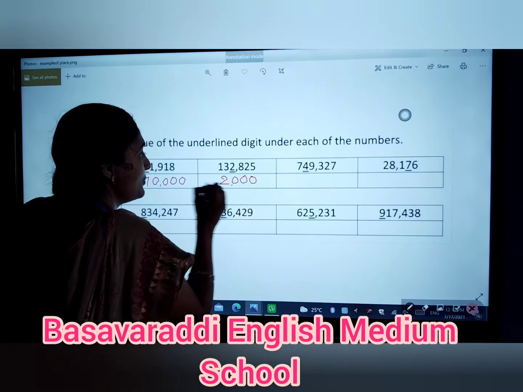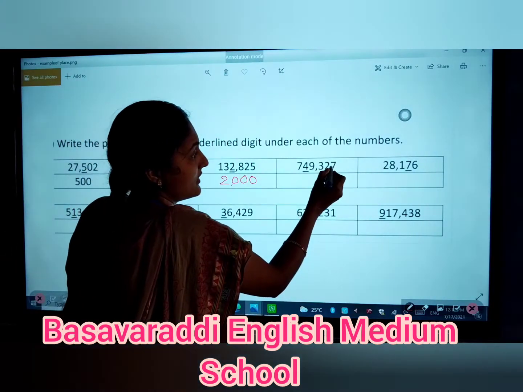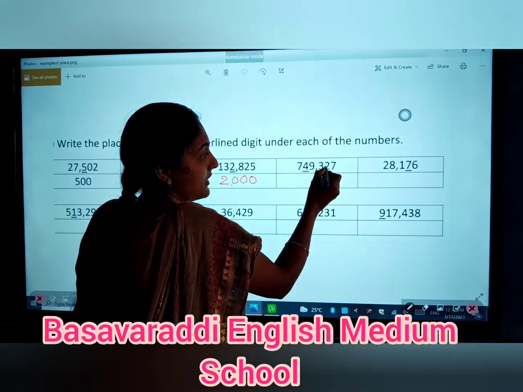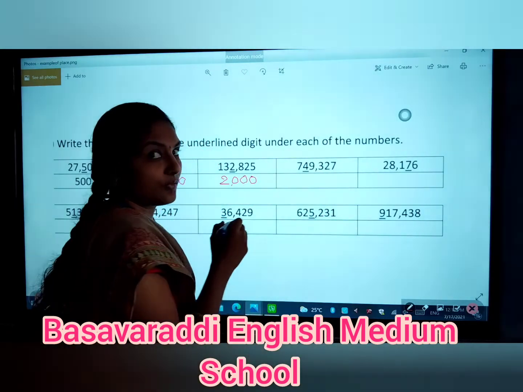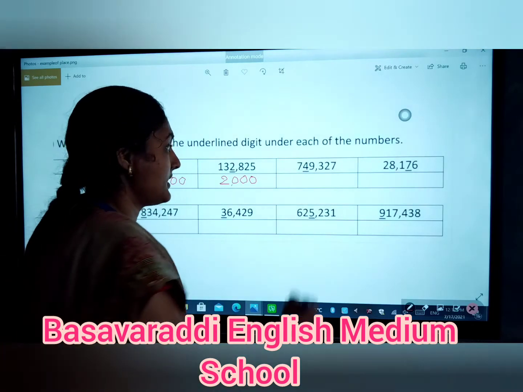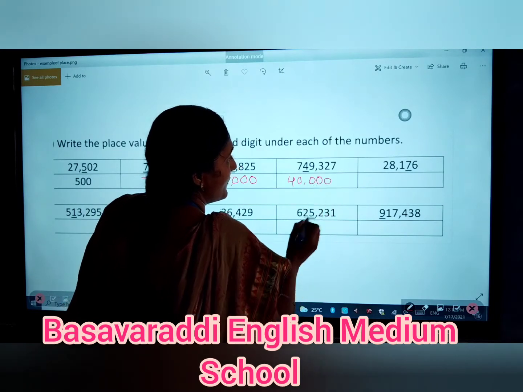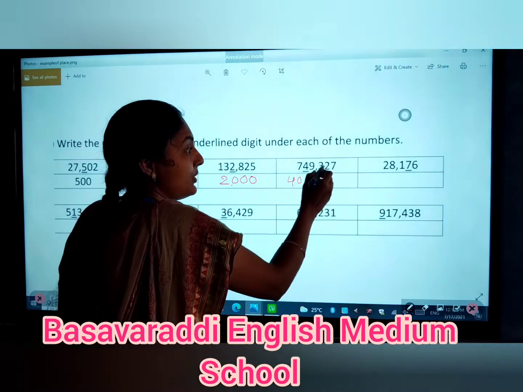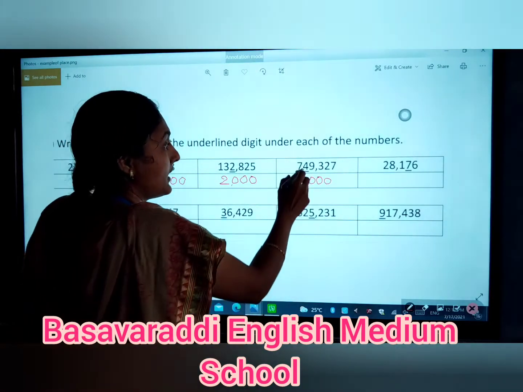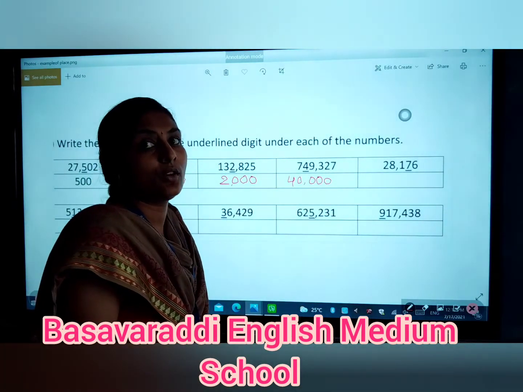The value of the underlined digit is 2000. Okay, move to the next question, that is 7 2 3 9 4. So ones, tens, hundreds, thousands and 10,000s. The 4 is the underlined digit in this question. The value of the underlined digit, the 4, is 40,000. The 7 comes under the ones place, the 2 the tens place, the 3 the hundreds place, the 9 the thousands place, and the 4 the 10,000s place. So the value of the 4 is 40,000.